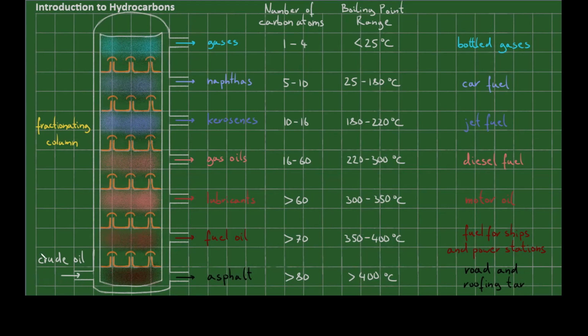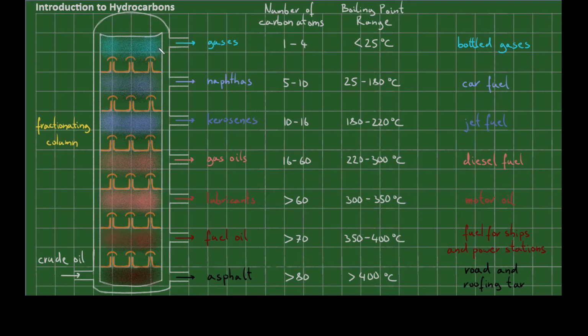Crude oil is piped in at the very bottom of the column. The column itself is heated, and at the very bottom we might have temperatures that are in excess of 400 degrees Celsius. These orange lines represent fractionating steps, and as we go up, each step is a little bit cooler. This means that hydrocarbons with very low boiling points will rise all the way to the top before they condense.